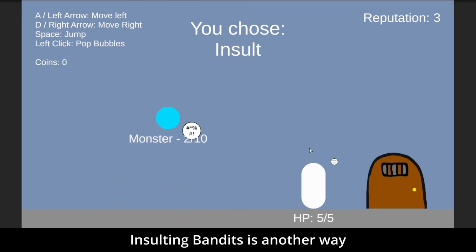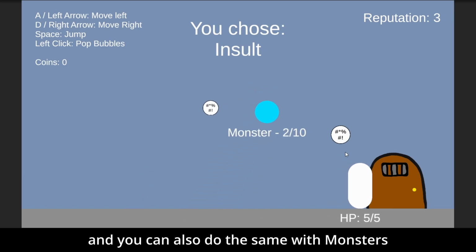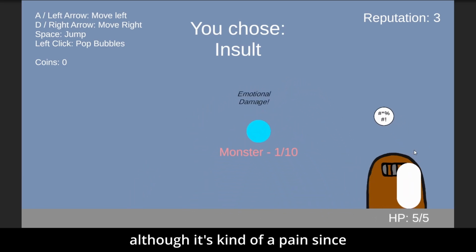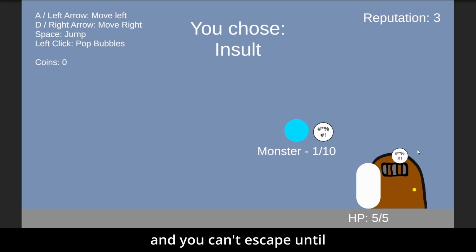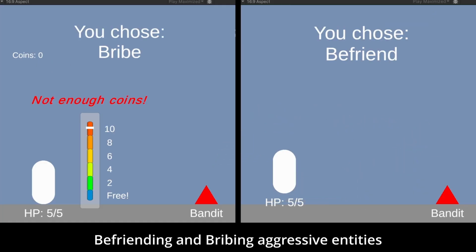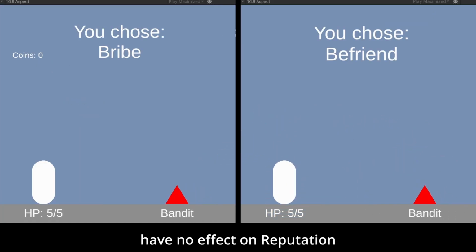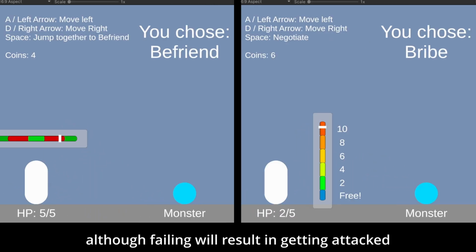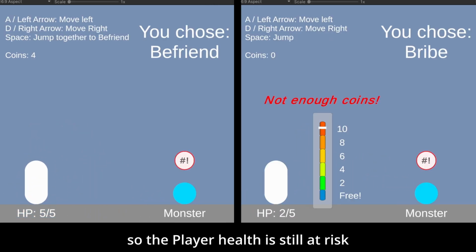Insulting bandits is another way to gain reputation, and you can also do the same with monsters, although it's kind of a pain since slimes don't have ears, and you can't escape until the action is complete. Befriending and bribing aggressive entities have no effect on reputation, although failing will result in getting attacked, so the player health is still at risk.